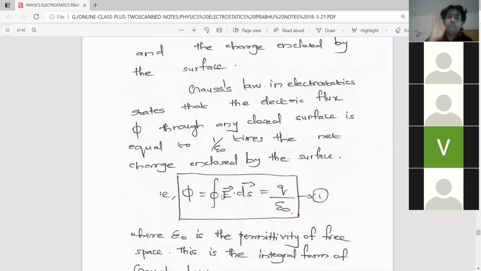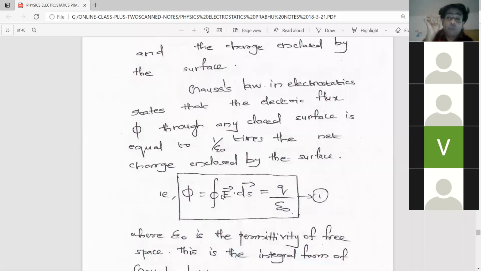Normally, to find a physical quantity such as the electric flux for a total surface S, if you don't know integration, we divide the total surface into small area elements: delta S1, delta S2, delta S3, delta S4.